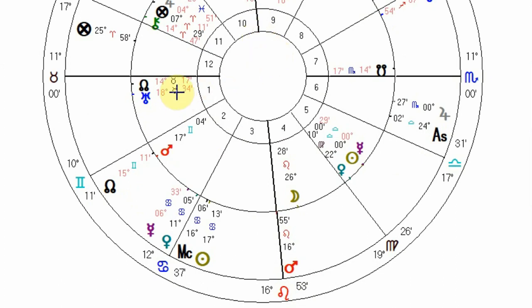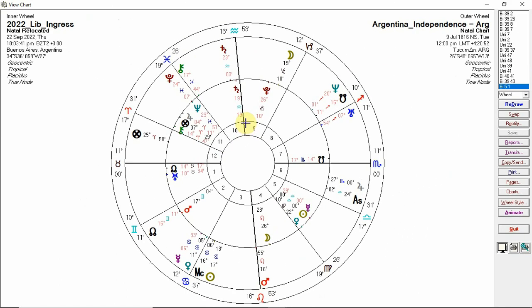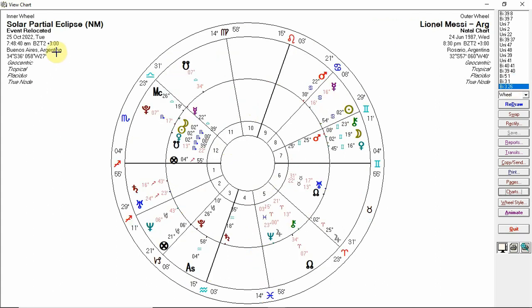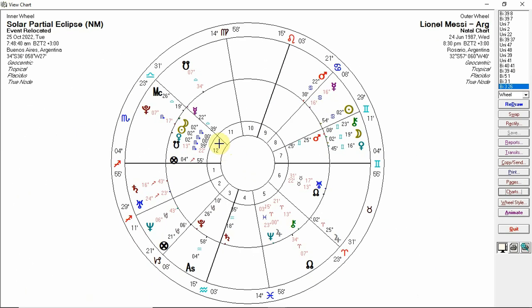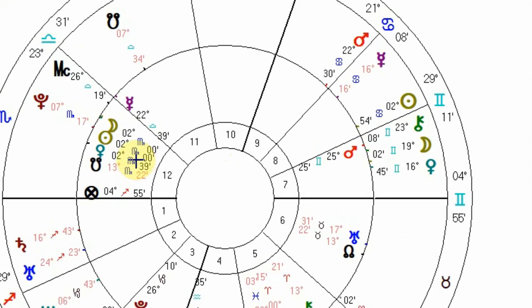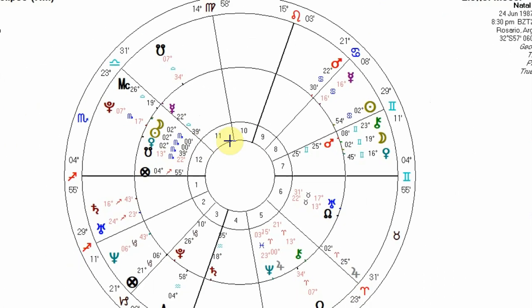You would be a little bit concerned about Uranus square the MC within that 2 degree area, but yeah, it's probably better for Argentina there. I would note that the Mars of the coach is also in this degree area, and the progressed Mars of Messi is also down here. Looking at the solar eclipse, once again you can see that 15 Leo, so all the Marses for Argentina are going to be on the midheaven there. I think the important one here, which I've mentioned before, is this solar eclipse is trine the Sun for Messi, and that's pretty positive, I think.